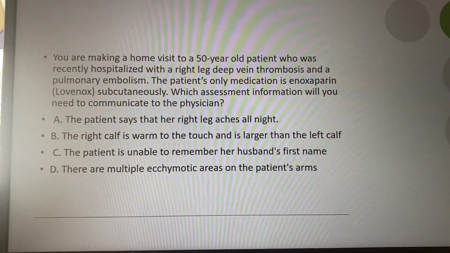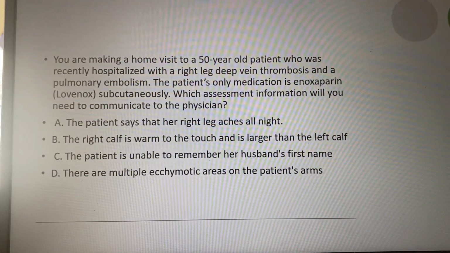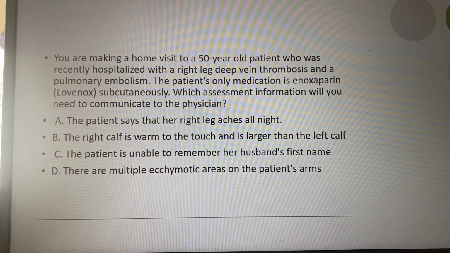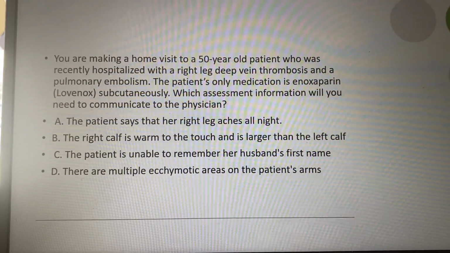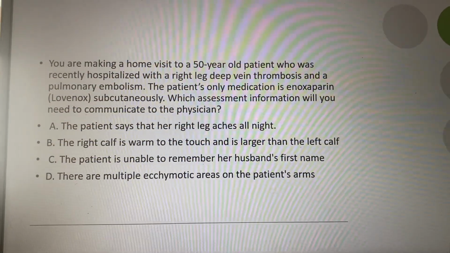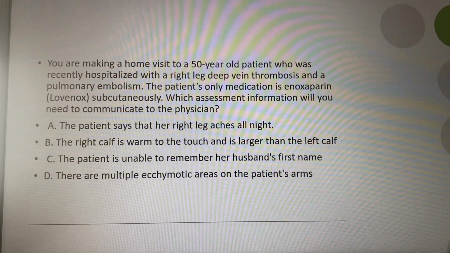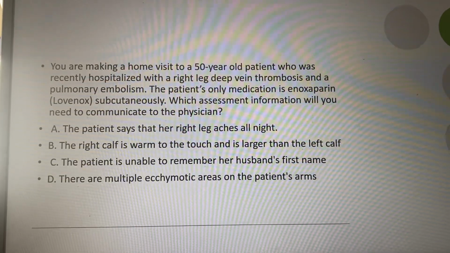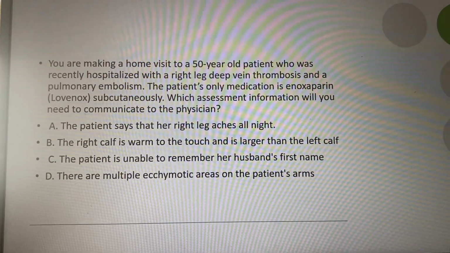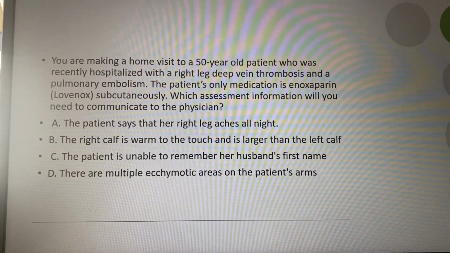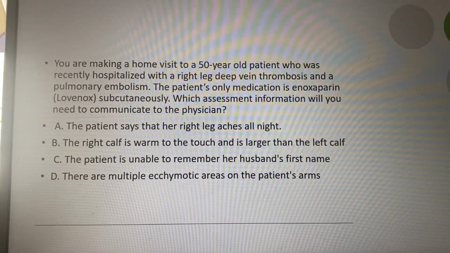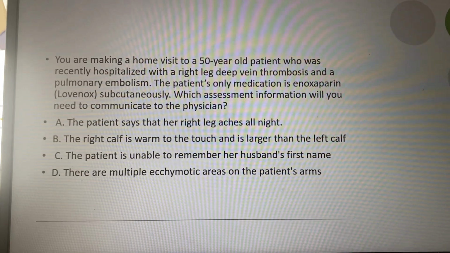So we're looking at these keywords again, we're looking at the relationship between what? Right, and I always include the age just to be on the safe side. So 50-year-old, right leg, deep vein thrombosis, pulmonary embolism, enoxaparin, and assessment findings. So we're looking at what should I report if someone is on medication with this condition, what's something abnormal that needs to be reported, right, typically.